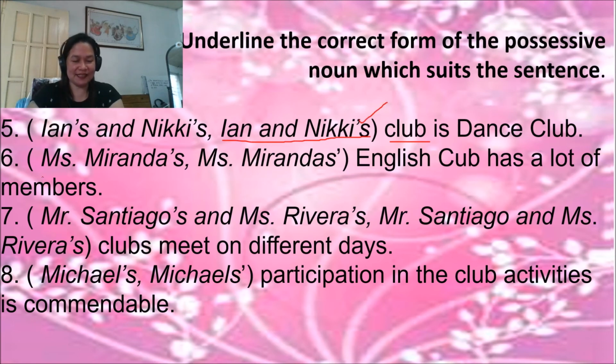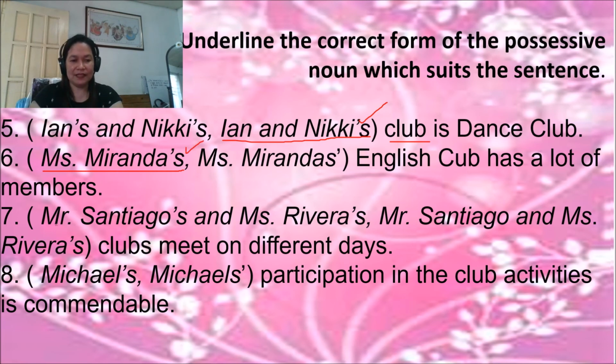Okay, number 6. Miss Miranda's English Club has a lot of members. So is it apostrophe after S, or is it apostrophe S? If your answer is this, yes, this is the correct answer.